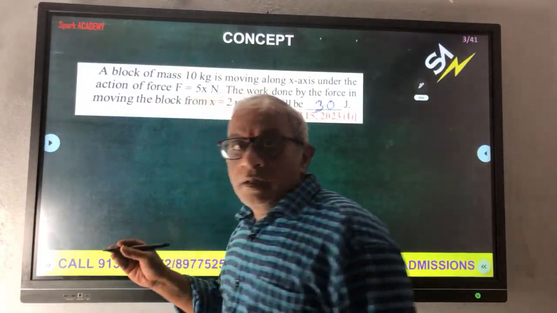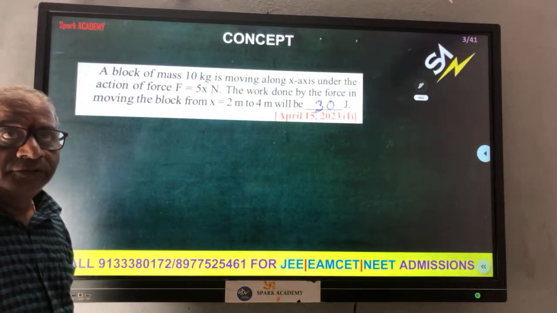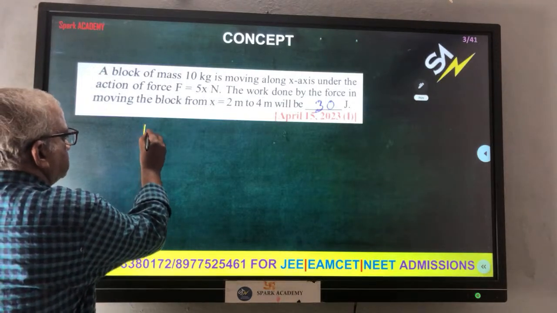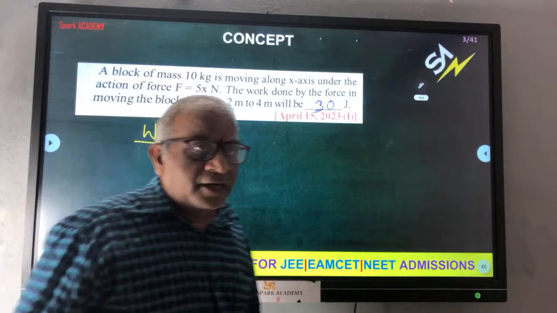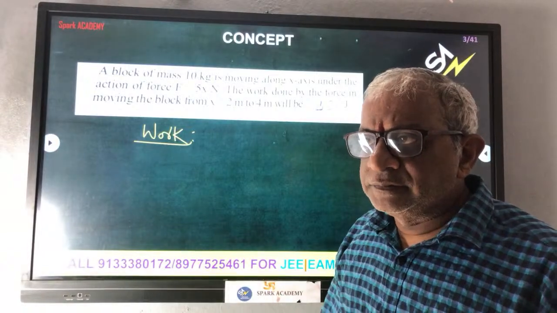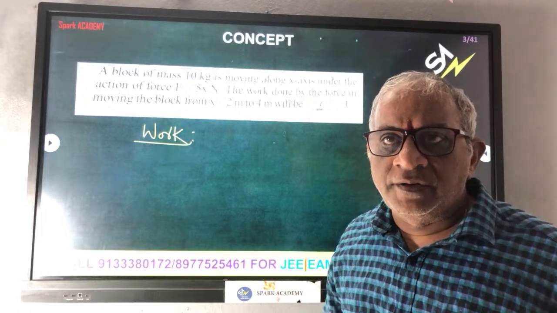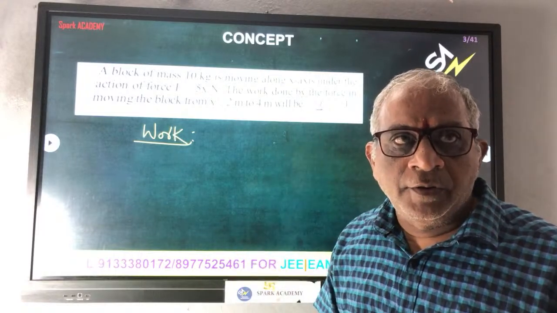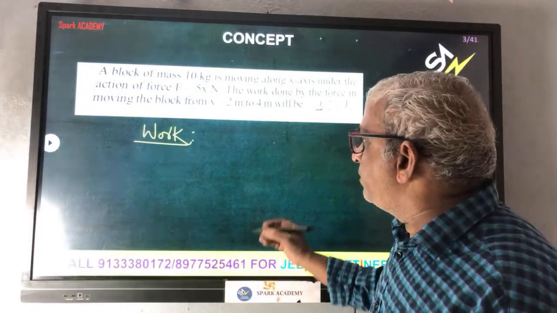Okay, students, let us define work. This is a very important chapter in mechanics. This work definition and energy definition are very important. What is the physical meaning of work? We generally use the language that we are doing some homework, mental work. But by doing that work also you are spending some energy, muscular energy when lifting. But the physical meaning of work is work said to be done by force.